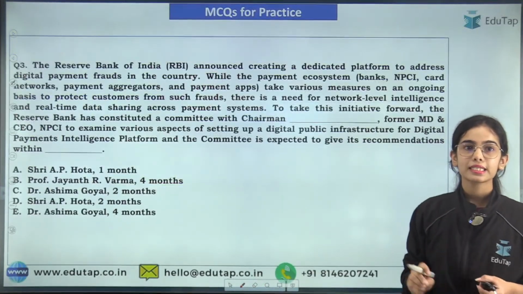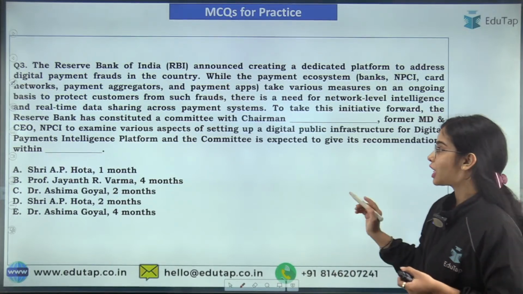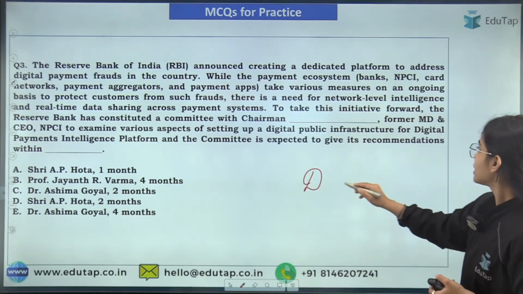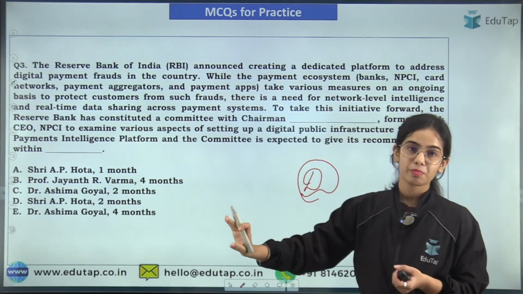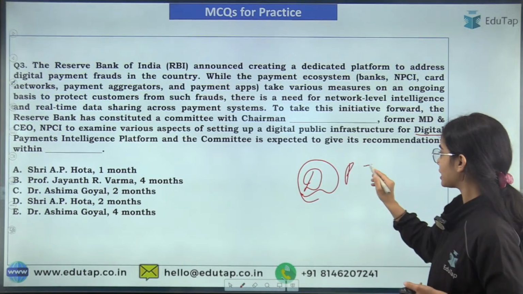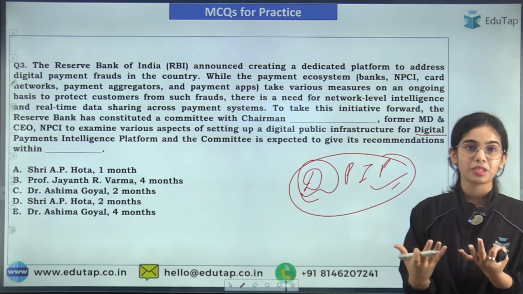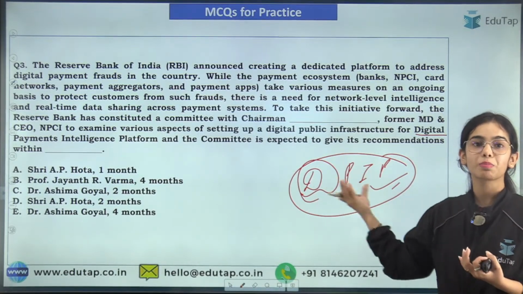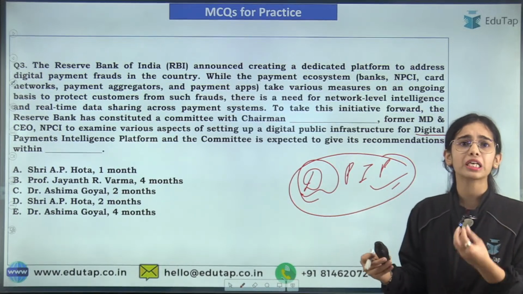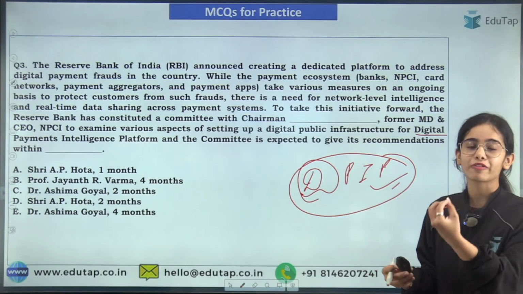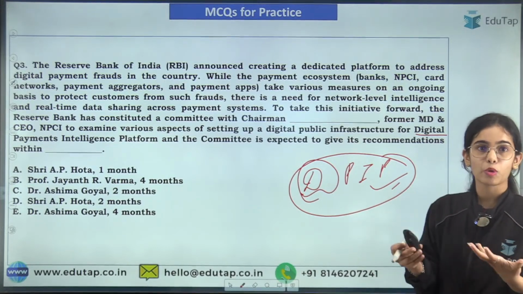Okay, next is now coming to the next news article, that the Reserve Bank of India has said that we are going to have a digital platform. Okay, we are going to have a digital payments intelligence platform. Now there is a committee that has been made in regards to this platform, that how this platform will be made, what this platform will be doing, or how this platform will create the network level intelligence or the data sharing portal or something.